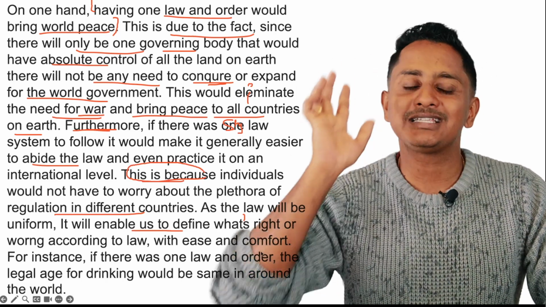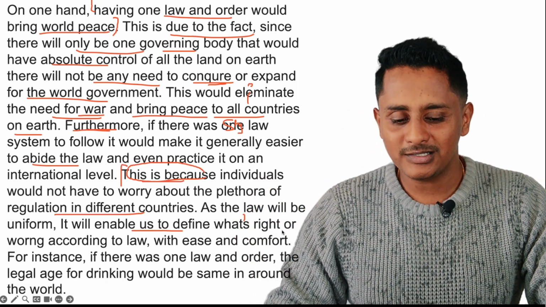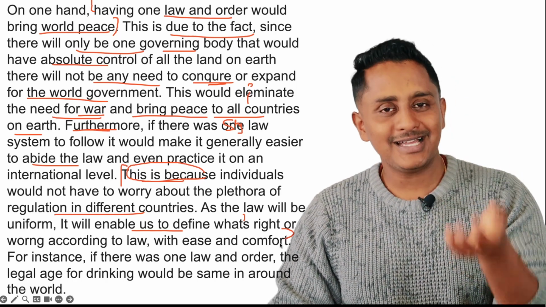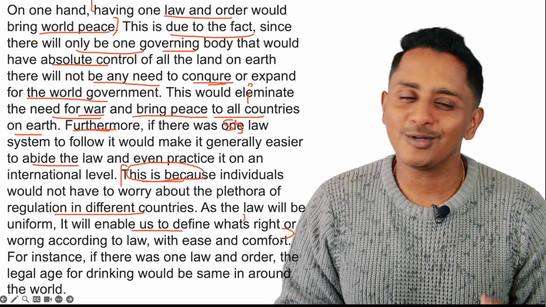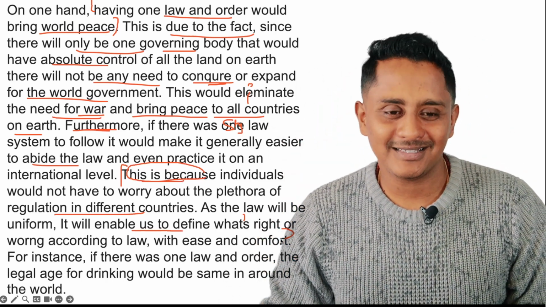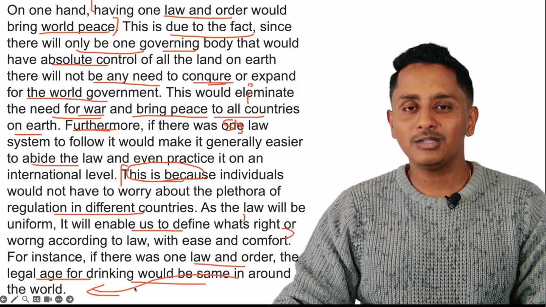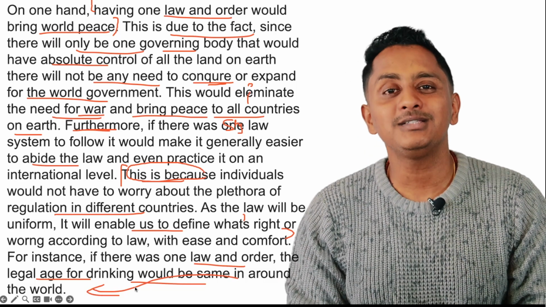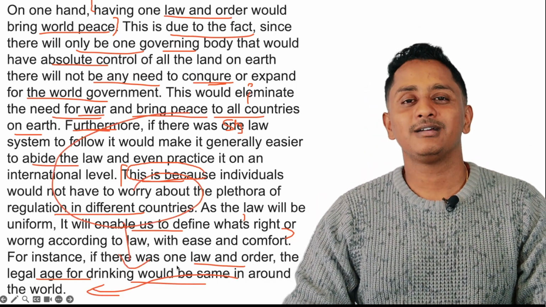And never write an example in one line. You could have finished this, because in a small sentence the person wrote a lot. Now the example is shortened. For an example, you write a lot, because an example is all about describing a situation. A situation you cannot explain in one single sentence, isn't it? If there is one law and order, the legal age for drinking would be the same around the world. If it is not the same, what problem does it cause? Explain. No, whatever you have written above, explain.